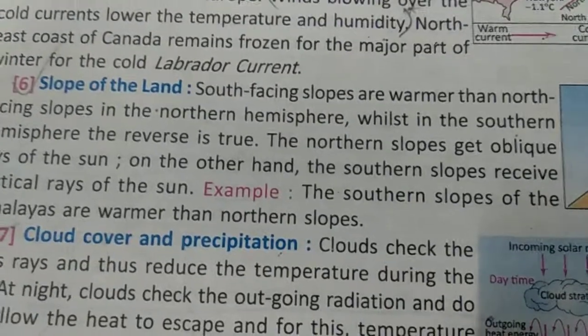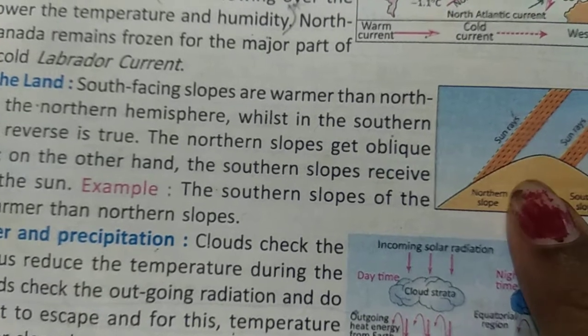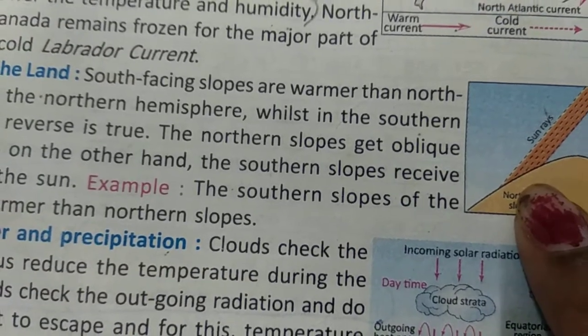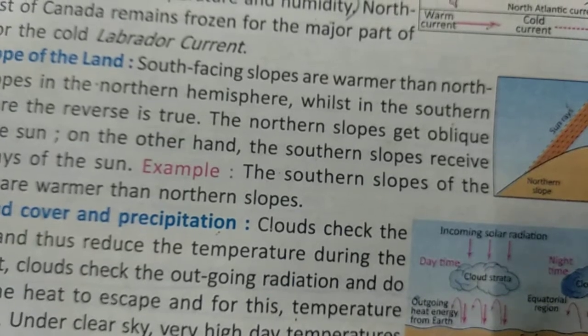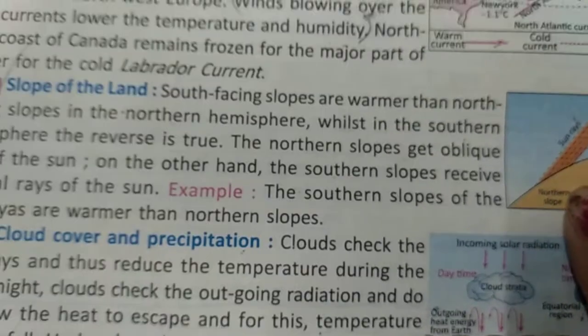Now, slopes of the land. South facing slopes are warmer than north facing slopes. So this is the tip. This is south facing and this is north facing. Now why is south facing warmer than north facing?